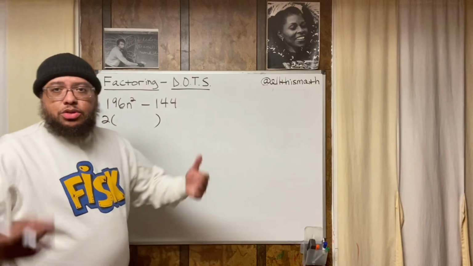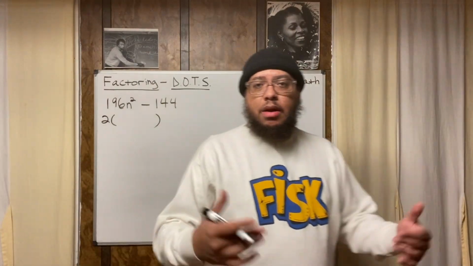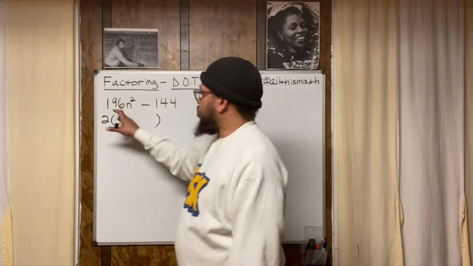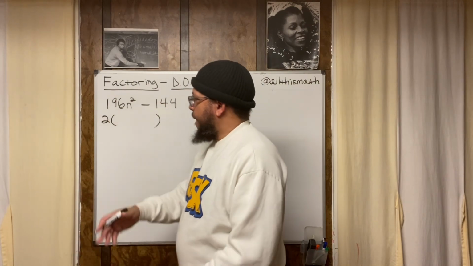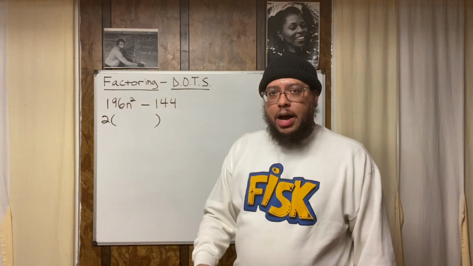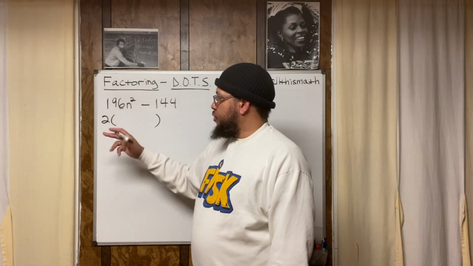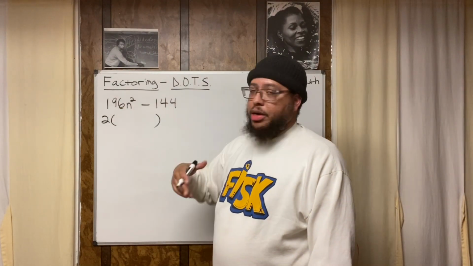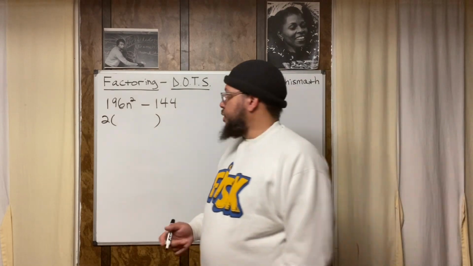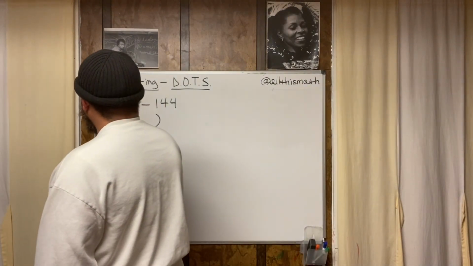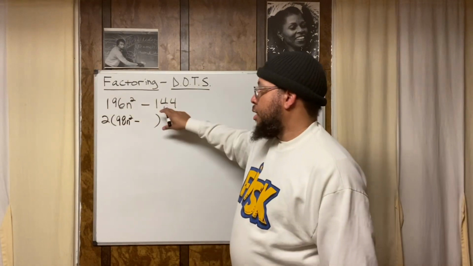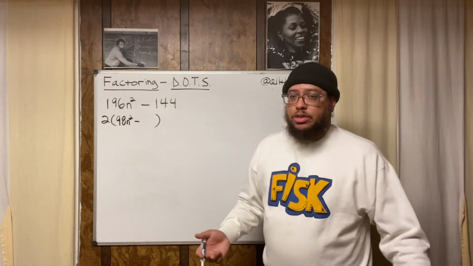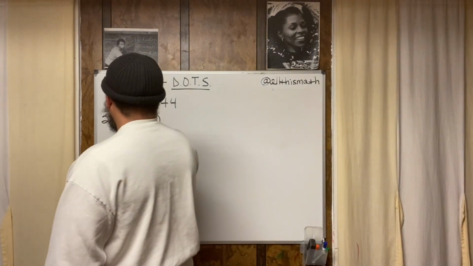If you pull 2 out, then you just got to divide each coefficient by 2, right? So 196 divided by 2, the 100 is going to break into 50. The 90 is going to break into 45. So that's 95 when you put them together. And then the 6 is going to break into 3. So 95 plus 3 is going to be 98. So this is going to become 98n squared. Put your minus sign, because that's a minus sign. 144 divided by 2 is 72.